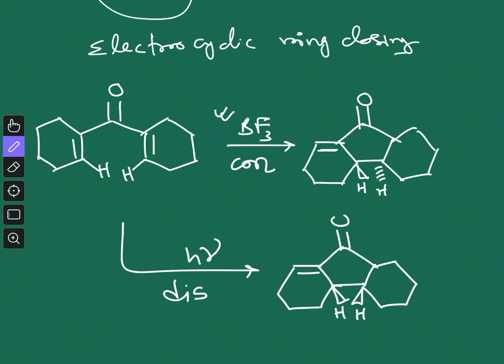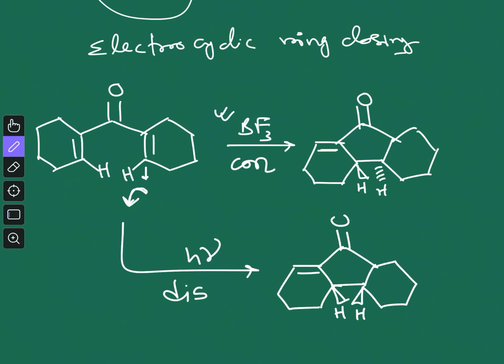Basically con-rotatory means when one hydrogen goes below and another goes above. So you can see in this case the rotation on this side is anti-clockwise, and on this side also anti-clockwise, and here I did a mistake.